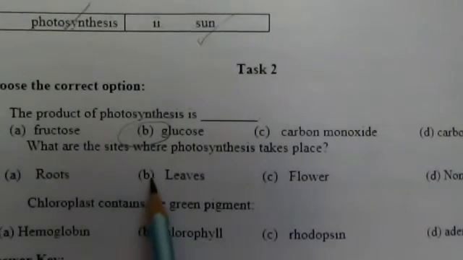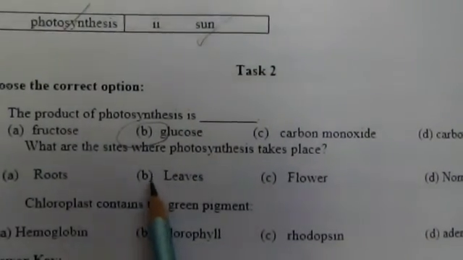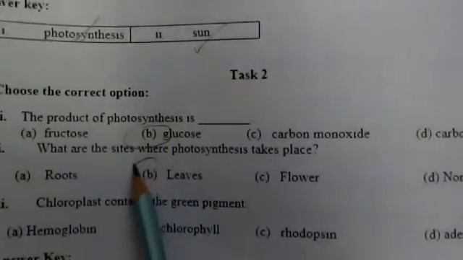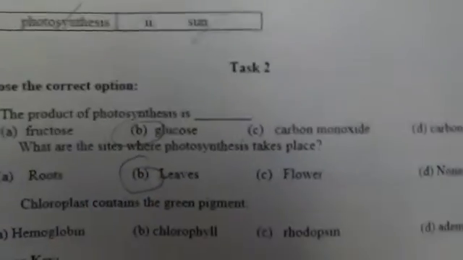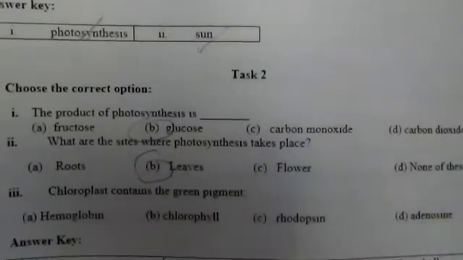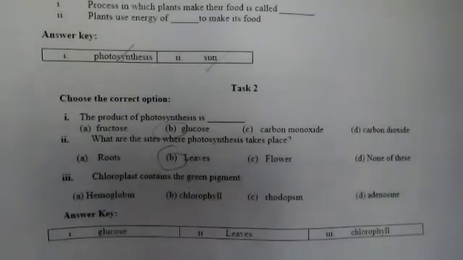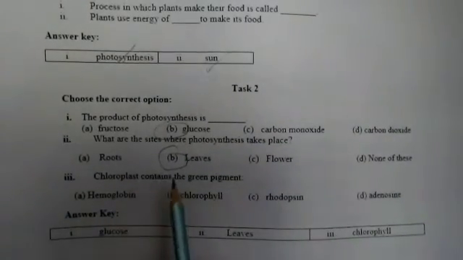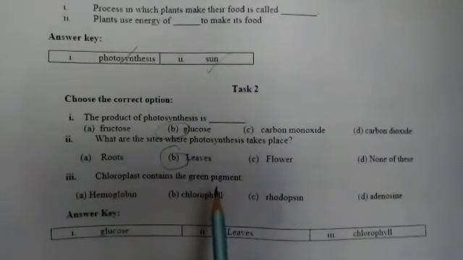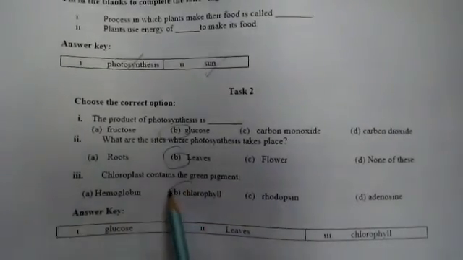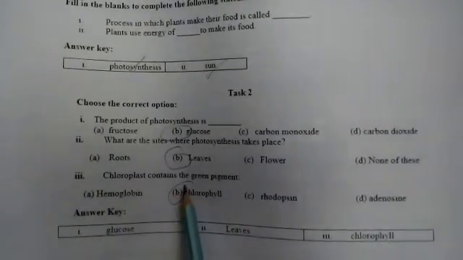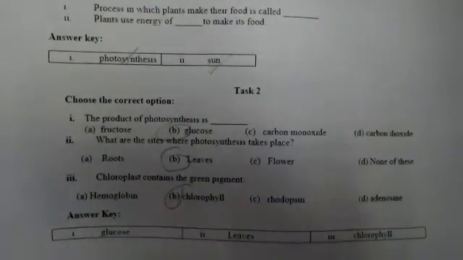What are the sites where photosynthesis takes place? Photosynthesis takes place in leaves. Leaves are the sites where photosynthesis takes place. Chloroplasts contain the green pigment. And what is the name of the green pigment? Chlorophyll. We have discussed all these things in our reading portion.